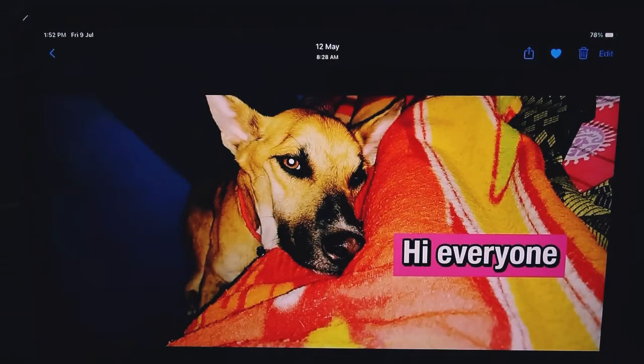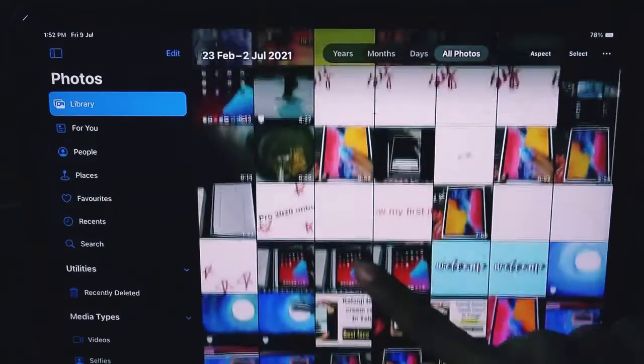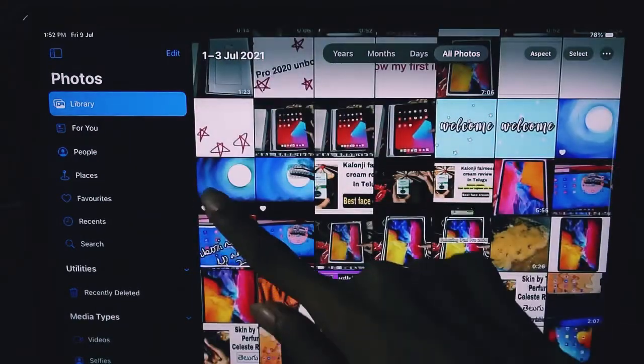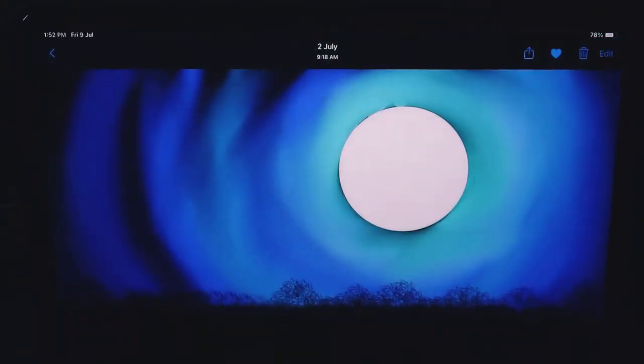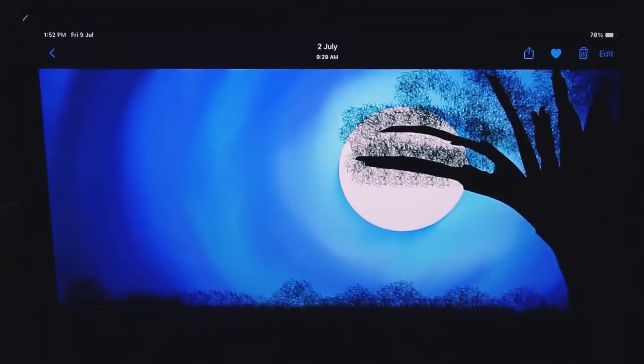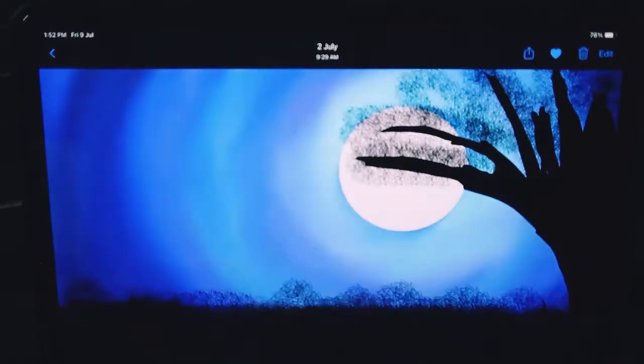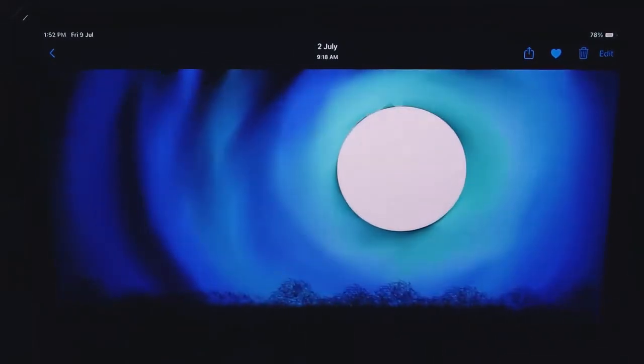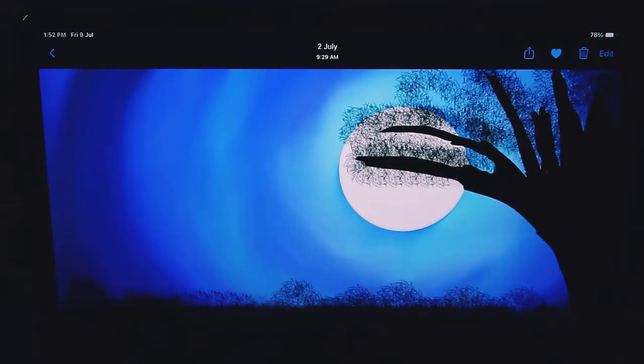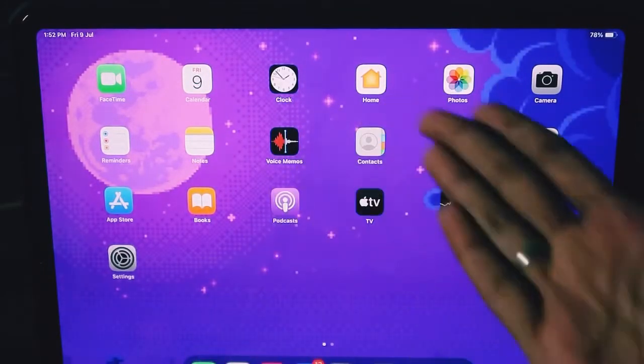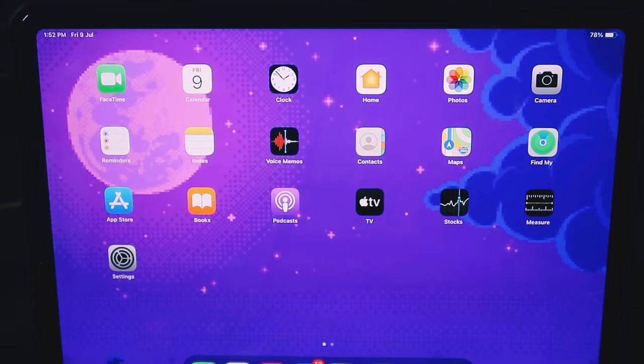I have edited it a bit, and this was a sketch drawn by me on Autodesk Sketchbook, okay? It's really good, right? So that was my first sketch, and this is my second sketch, okay? Actually I had this set as wallpaper, but for this video I have opted for this sort of wallpaper, okay?